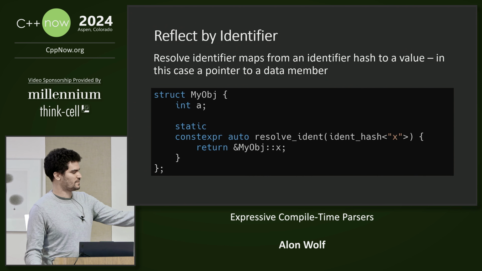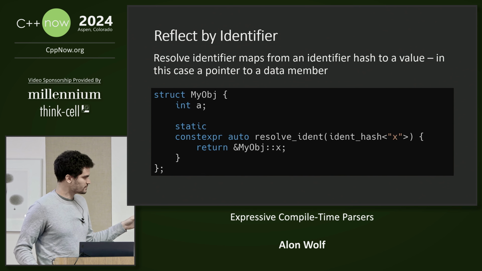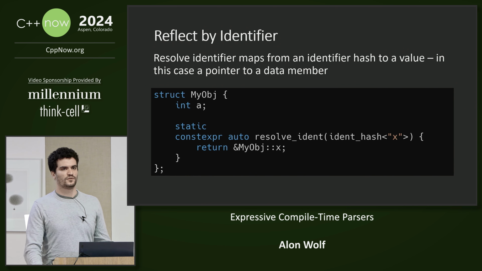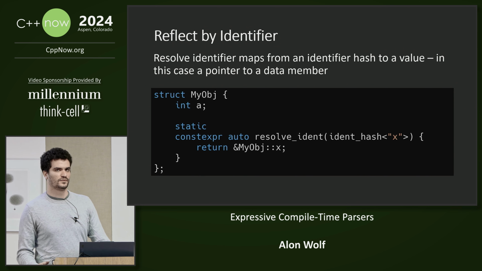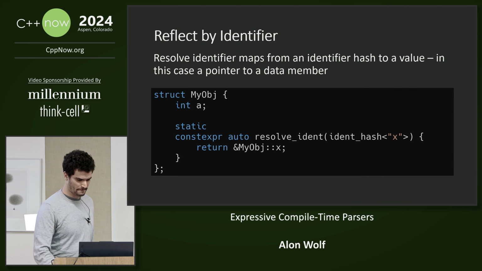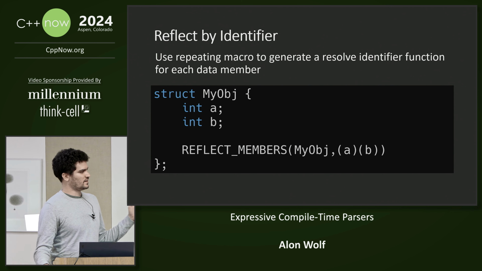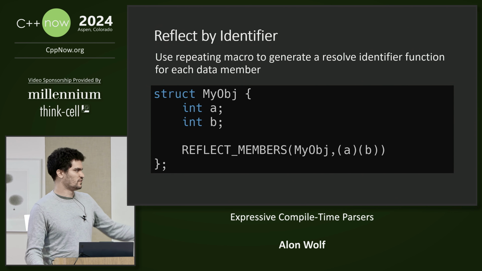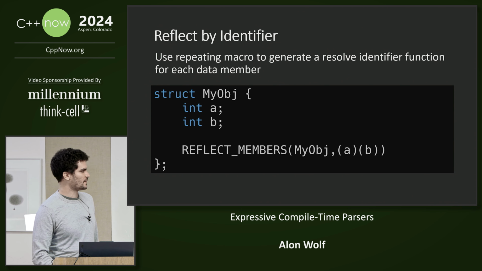So in this case, it maps the X string literal into a pointer to a data member. It uses function overloads as a lookup table, similar to what we saw in CTRE, and it also converts the string literals into 32-bit hash values, like we saw in macro rules. Then we can use a repeating macro to generate a resolve identifier for each one of the data members of the struct.